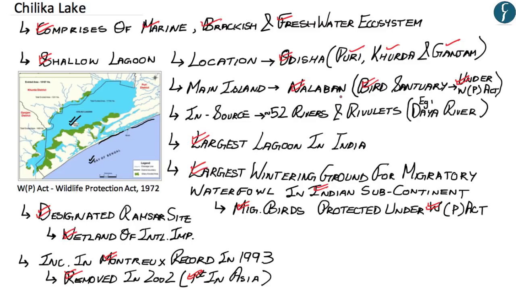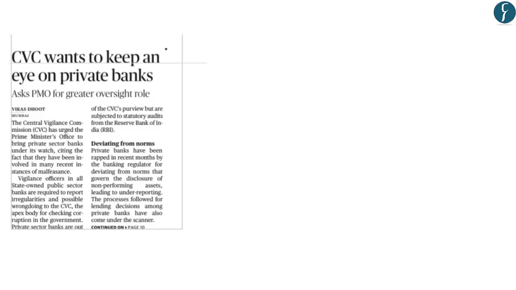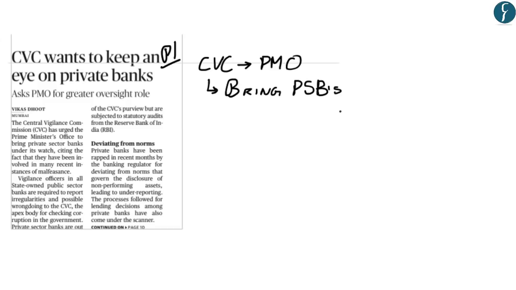Now, with this, we move on to the next article. We have taken this article from page 1. The reason this article is in the news is because the Central Vigilance Commission has urged the Prime Minister's office to bring private sector banks within the purview of the Central Vigilance Commission.